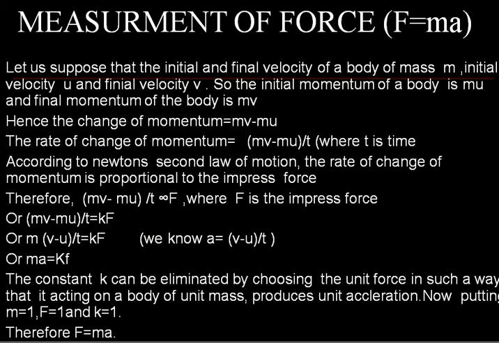Kinds of force. There are many kinds of force, so we'll discuss that later. Let us look at the measurement of force, F equals ma. Let us suppose a body of mass m has initial velocity u and final velocity v. So the initial momentum of the body is mu and the final momentum is mv. Hence the change of momentum is mv minus mu, and the rate of change of momentum is (mv minus mu) by t, where t is time.